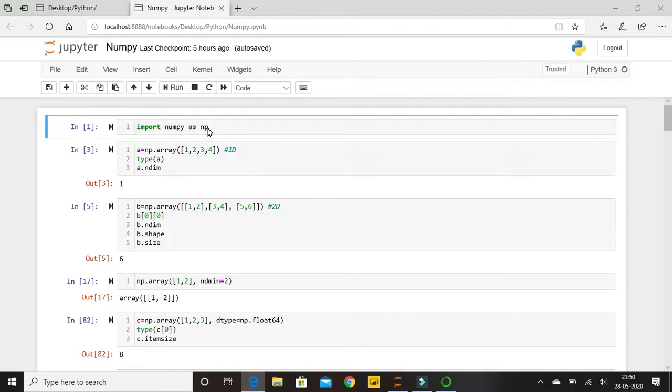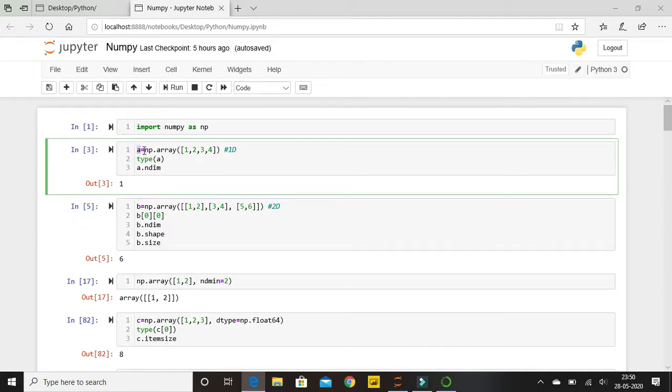Okay, so now moving on, let's talk about array. Over here you'll find that I have created one variable a where I'm creating an array using the np.array function, like we used to do in pandas, pd.DataFrame or pd.Series. Over here it's np.array because we are creating an array object, and the data of my array is contained inside my list. So array is similar to list. You won't find much difference between these two, but there are a few differences, like array is much faster and it occupies less space than a list. So I have created one list and then I have placed it inside the parentheses of np.array.